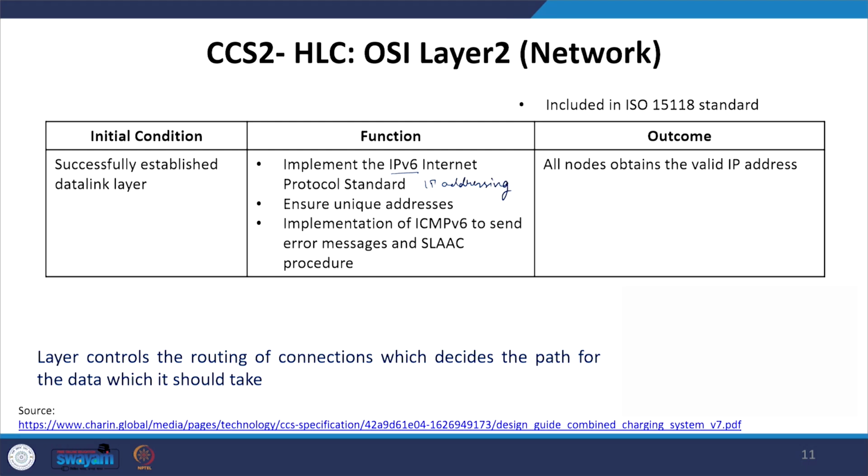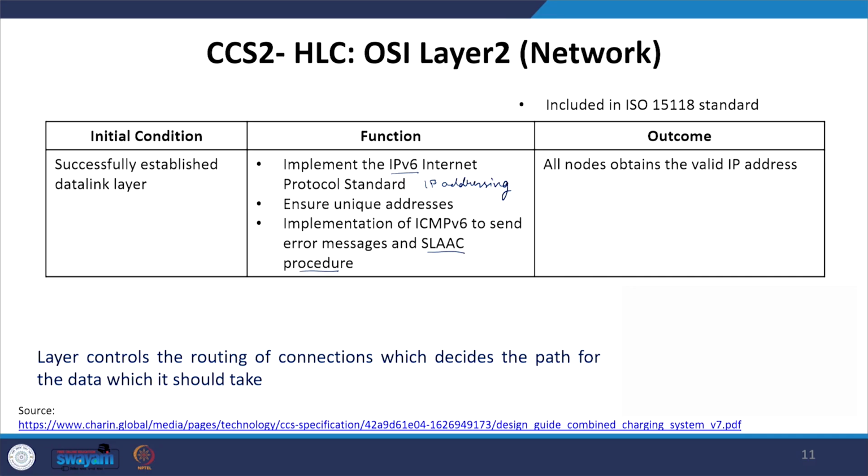Or you can say the protocol present in this layer is responsible for logical addressing, or IP addressing, and it ensures unique addresses among the nodes communicating with each other. That means unique addresses for the PLC modem of the EV, the PLC modem of the EVSE, the supply equipment communication controller, all of which can be defined with unique IP addresses.